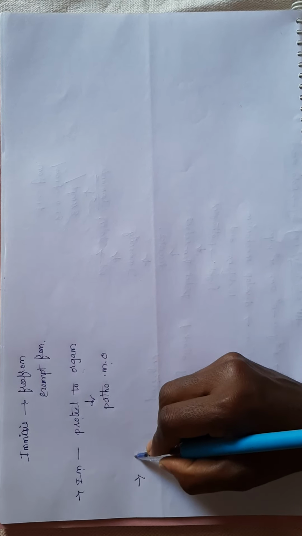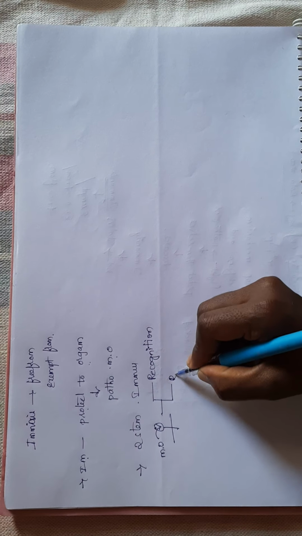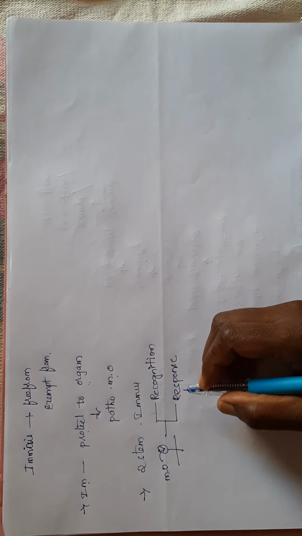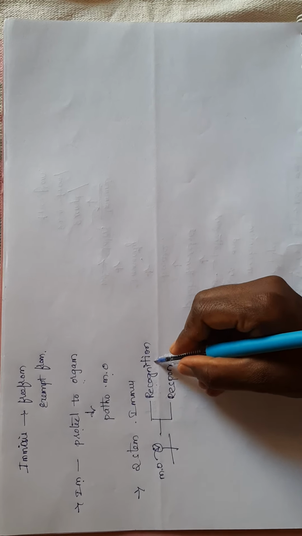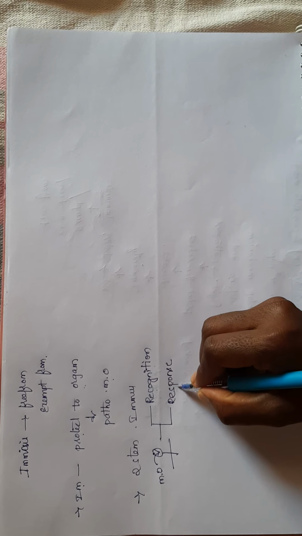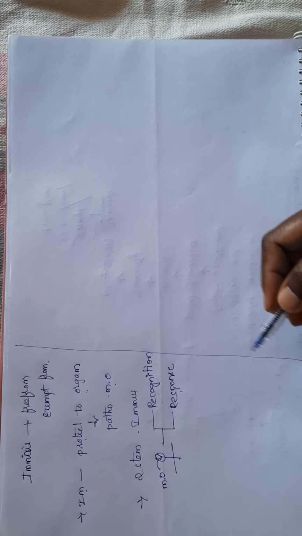So there are two steps in the immune response. If any microorganism enters our body, it will respond in two steps: recognition and response. First our body recognizes the pathogens, after that it will respond against the microorganisms. So this is a general introduction to immunity.